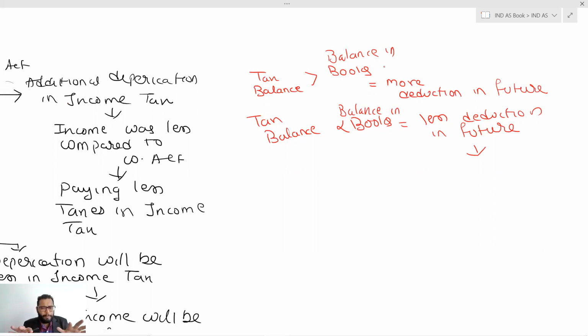But for this particular standard, we'll focus on the temporary differences. If the difference is of temporary nature, then you are just deferring taxes from one period to another, meaning you are giving rise to the deferred tax. So whenever there is a difference in your tax balance and book balance of temporary nature, it is a phenomenon which will give rise to the deferred tax. Hope it is clear till now.